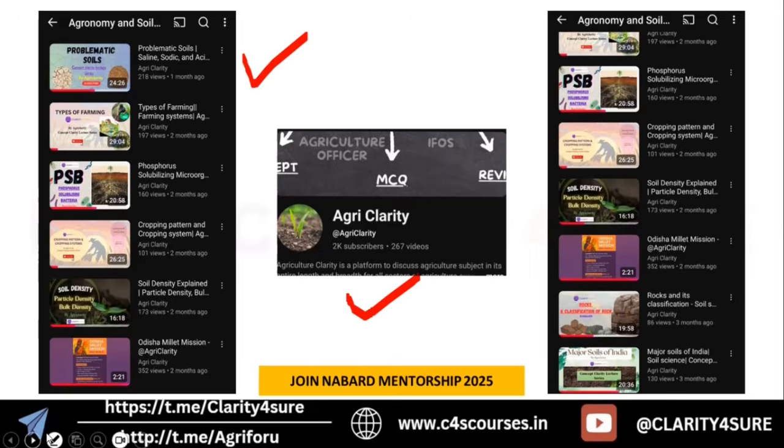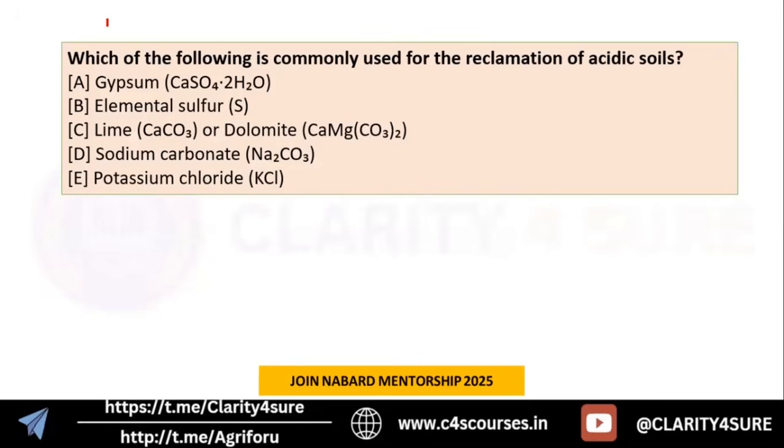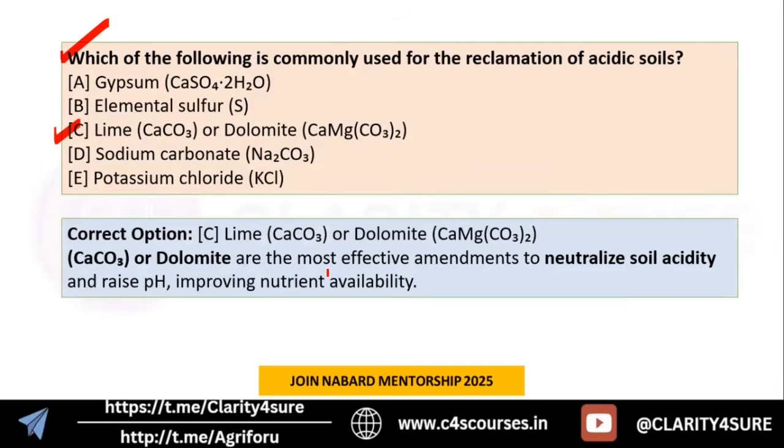So yes, let's move to the next question. Which of the following is commonly used for reclamation of acidic soil? We know that we use lime and dolomite. So lime and dolomite is used for the reclamation of acidic soil, as they are most effective to neutralize soil acidity and raise the pH, which is going to improve the nutrient availability. So the answer is lime and dolomite.